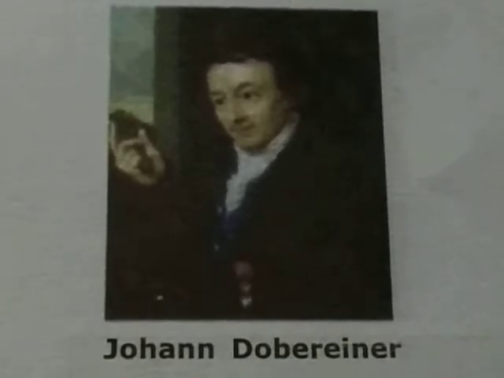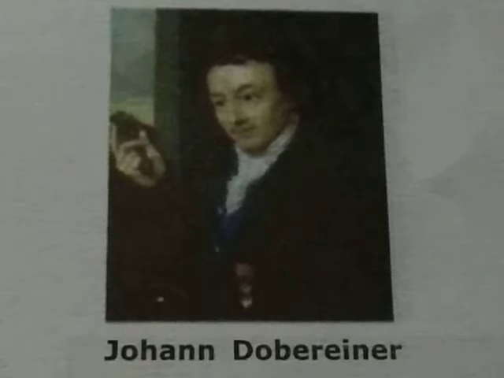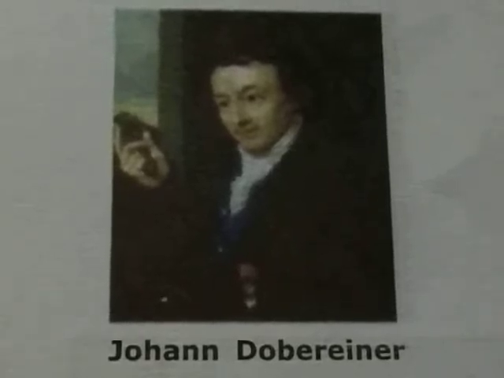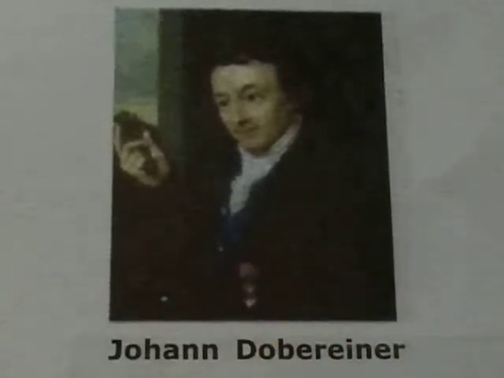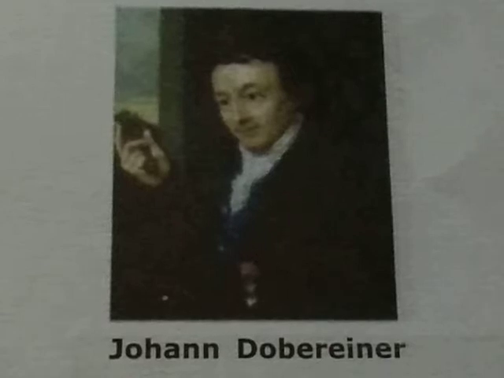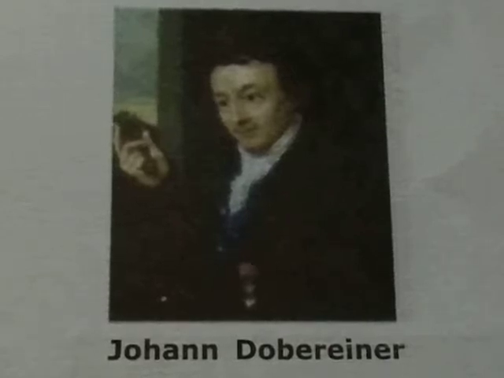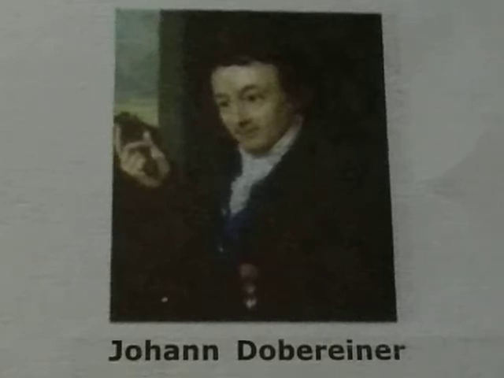First is Dobereiner's triads. In 1817, Johann Dobereiner was a scientist who arranged the elements with similar properties, based on physical and chemical properties, in groups of three. So its name is triads.